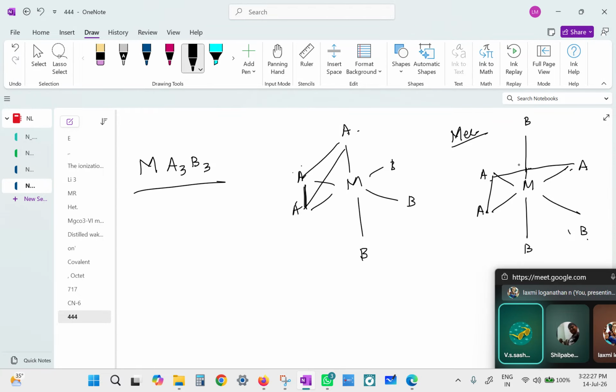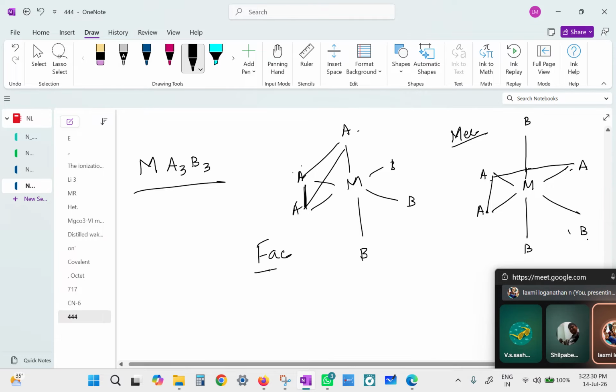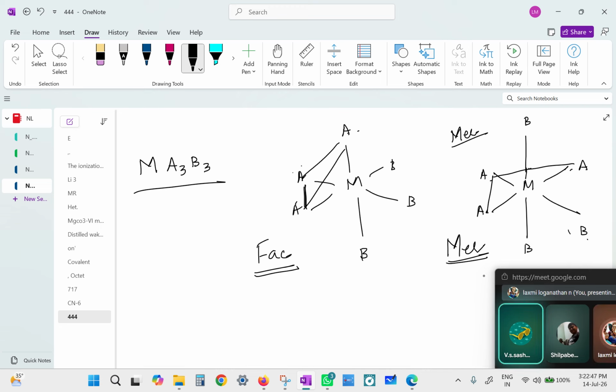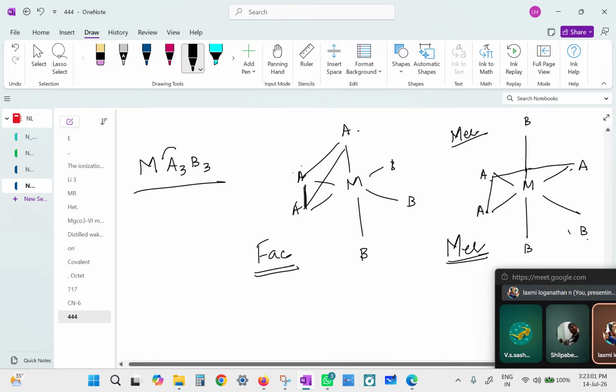So this will be called facial because the 3 identical ligands are located on the outer face of the octahedral structure. Whereas this will be called meridional because the 3 are able to cut through the octahedral structure. Is that okay? Any doubts in this? No, miss. Okay. So facial and meridional need at least 3 identical ligands.